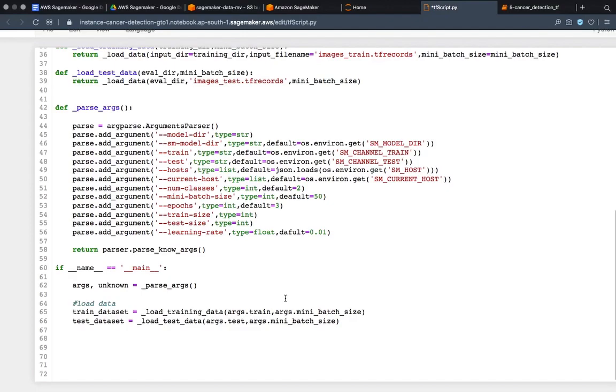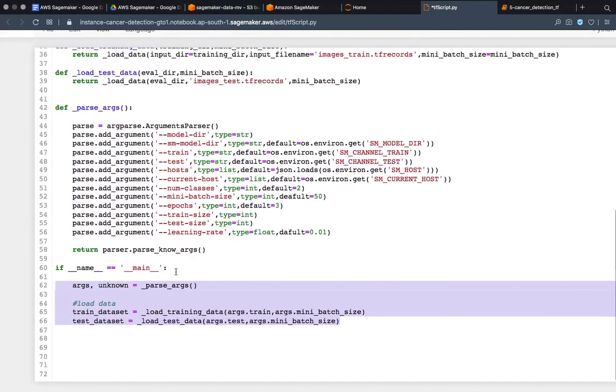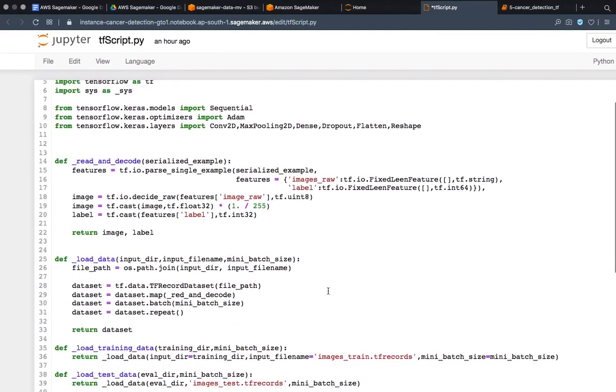Good data to work with. Now there are many other things, like creating the model and training the model, because we have only loaded the data till now. We have written some functions and some arguments just to load the data. In the next session, we will go one step further, and we will complete this TensorFlow script.